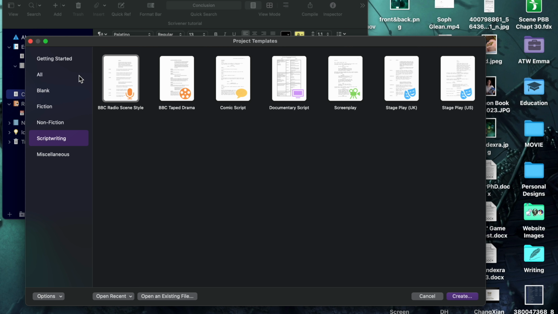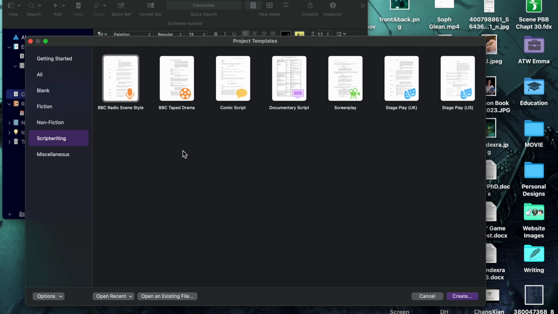Screenwriting, you can do radio writing. Now if you're doing a screenplay, I would personally say use other software, because other software has autofill where it will enter the scene for you. Same with theatre, I'd probably use other software. My particular favourite is Final Draft, but that's expensive. There's free ones that do exactly the same as Final Draft.